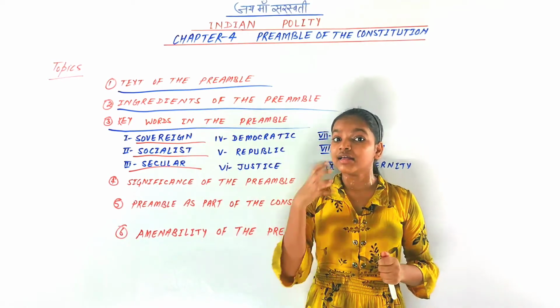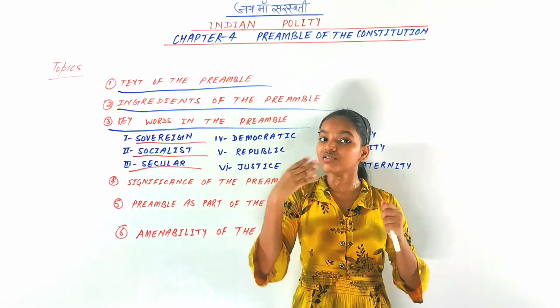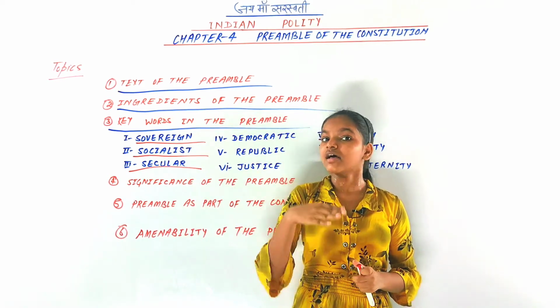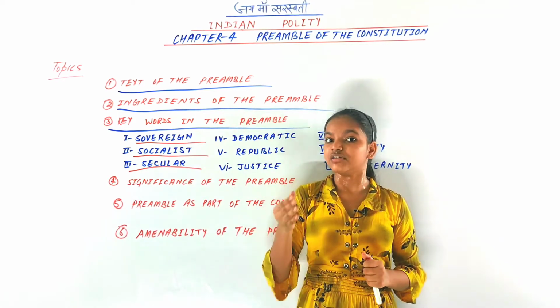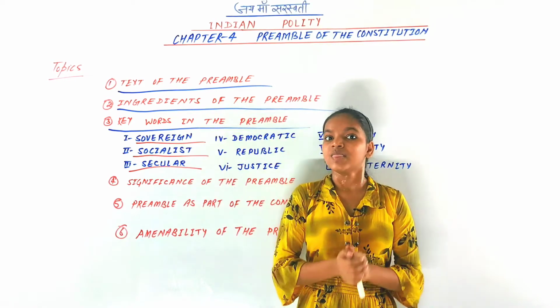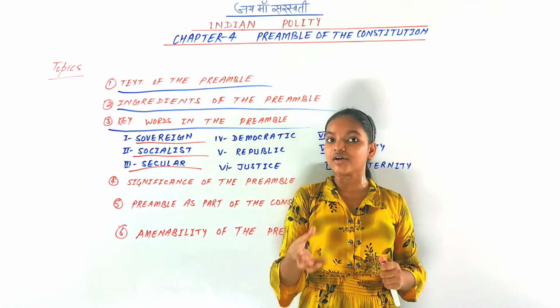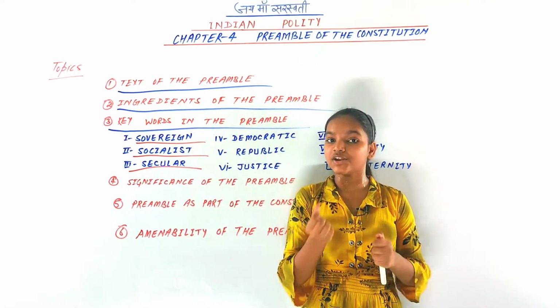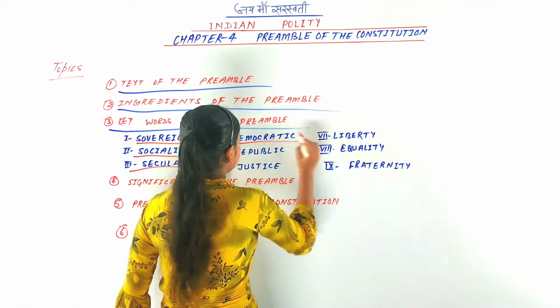Before the term was added to the preamble, India was already secular by giving rights under Articles 25 to 28, the rights to freedom of religion, which also give a sense of secularism. So India is secular, and the secular term has also been added to our preamble.